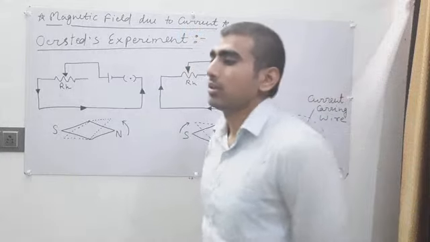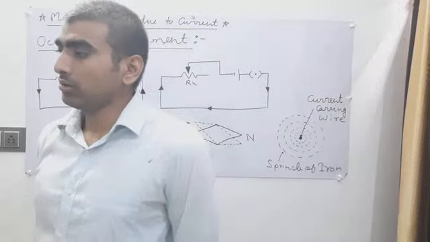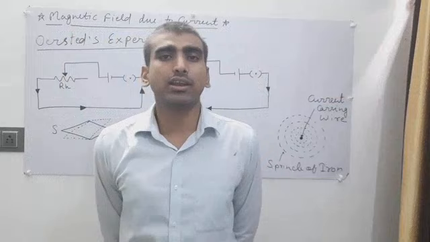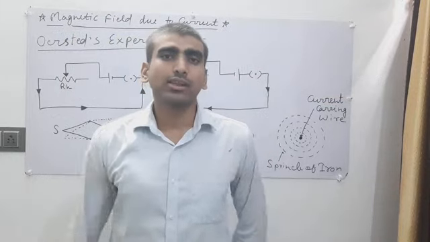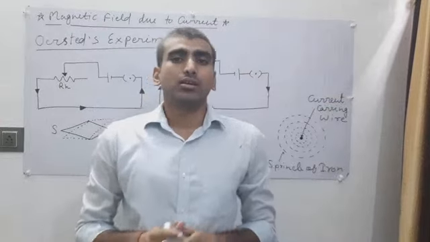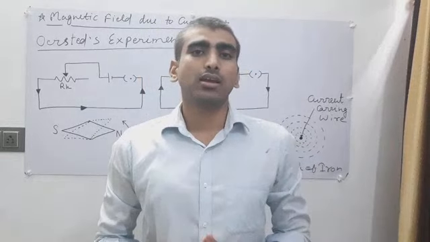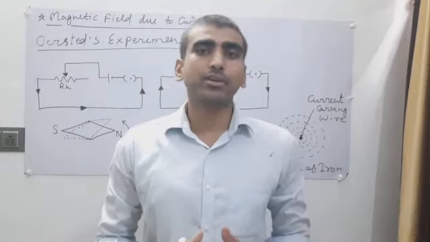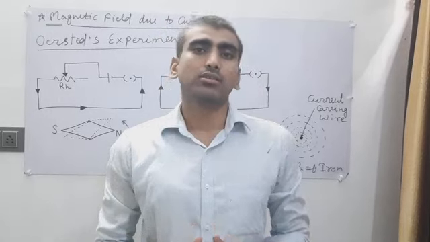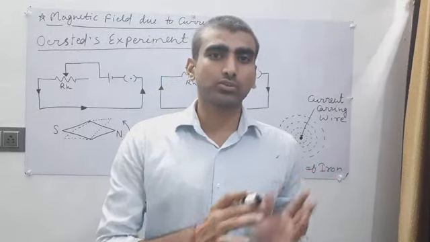If we talk about the relation between magnetic field and electric field, then electric field and magnetic field have been known for the past 2000 years.